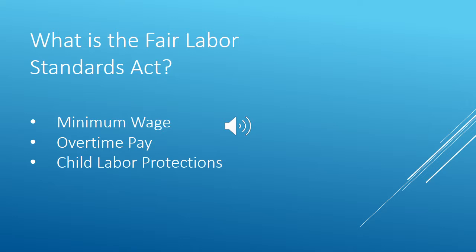And when an employee works more than 40 hours in that set work week, all of that excess time is going to be paid at the rate of 1.5 times the normal hourly rate. So if you work 42 hours and your wage is $10 per hour, the first 40 hours are going to be paid at $10 per hour, and the next 2 hours will be paid at $15 an hour.